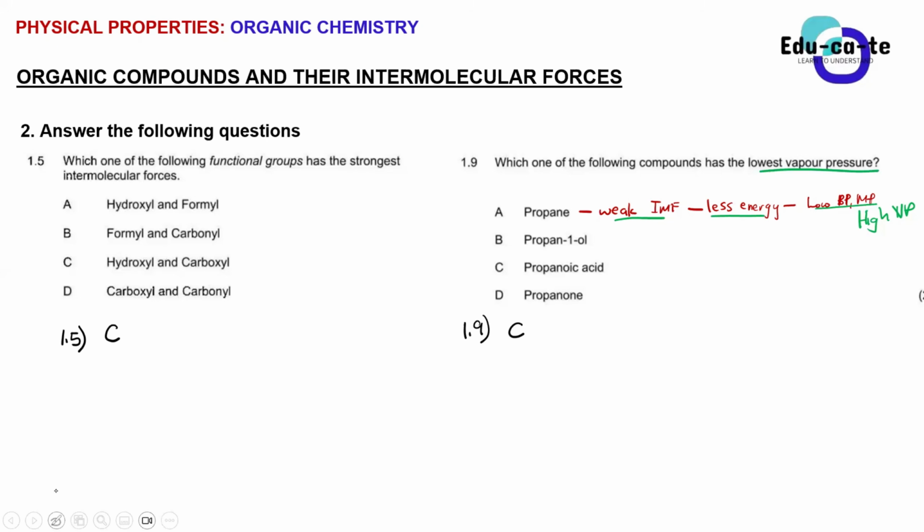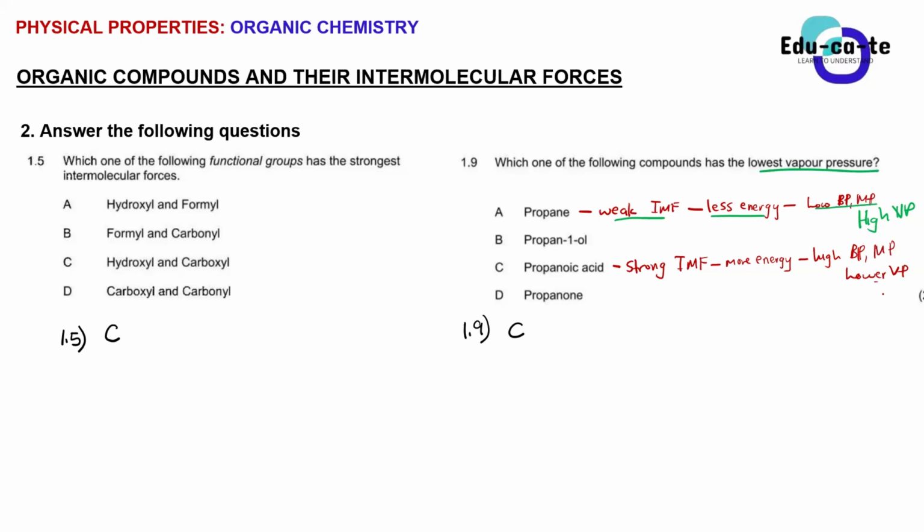Propanoic acid has strong intermolecular forces. It is the strongest because it has strong hydrogen bonds, even stronger than alcohols. So this one will require more energy to overcome those intermolecular forces. And more energy means we're going to have what? A higher boiling point temperature and a higher melting point temperature as well. But the vapor pressure always acts opposite, so it must be lower. That's the lower vapor pressure that the question is asking us.